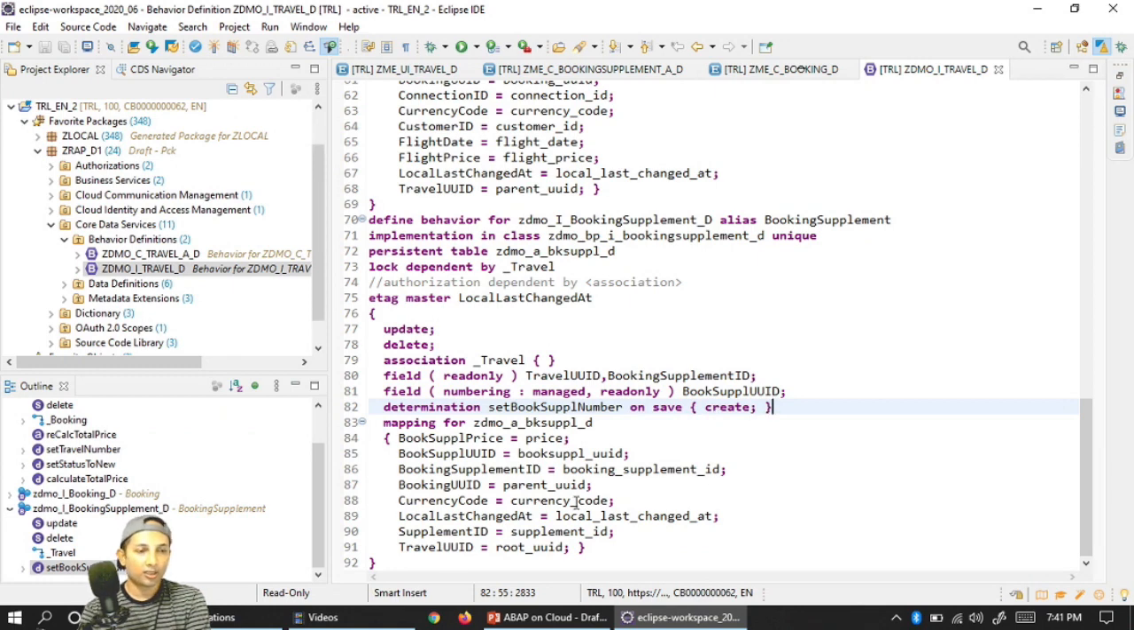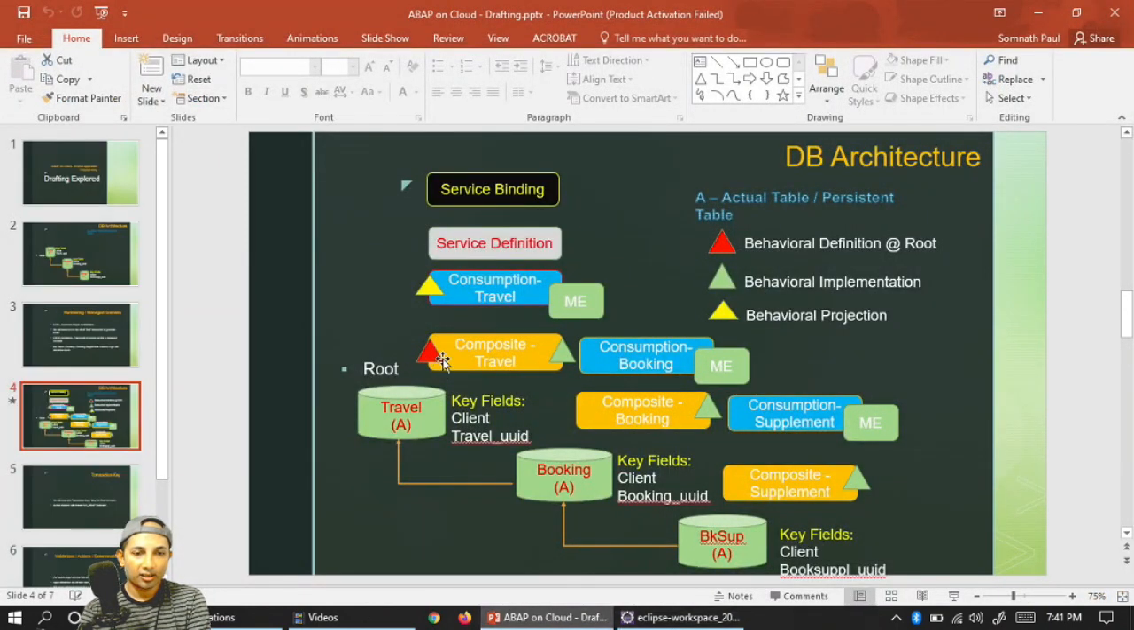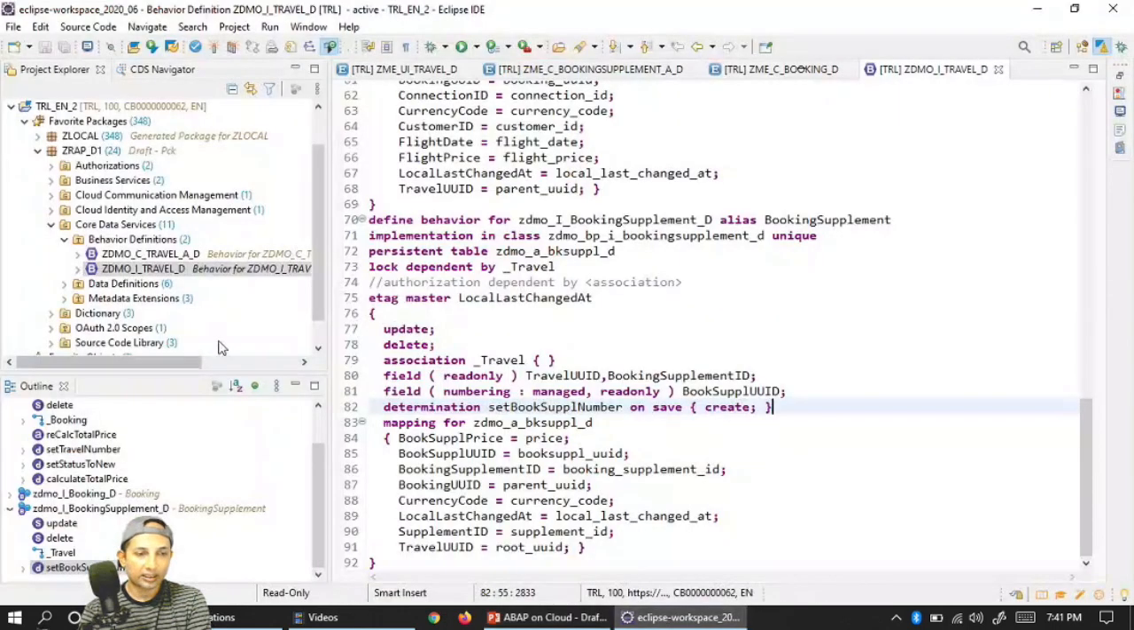So far so good with the behavioral definitions. What next? Of course, the upper layer. That means we have covered this red mark. We now have to project it, the YOLO part. So let's go to this YOLO part,